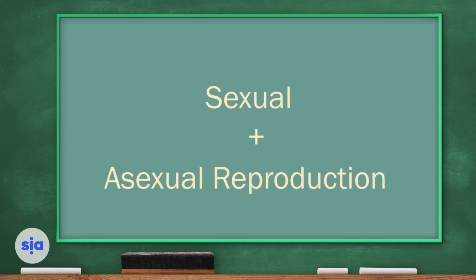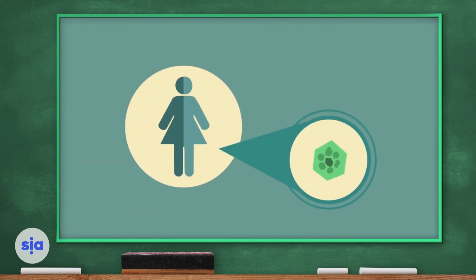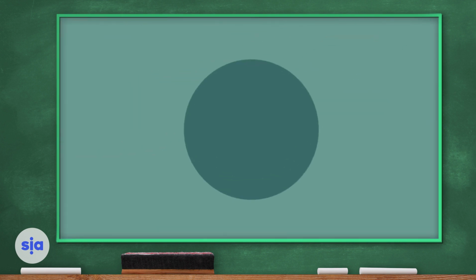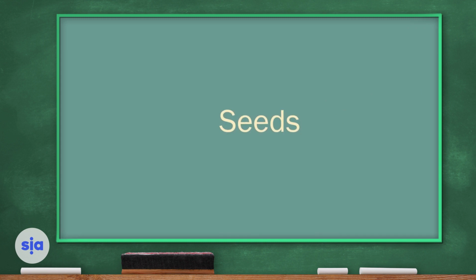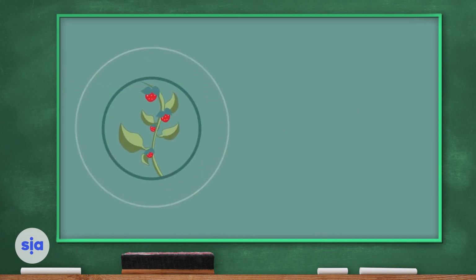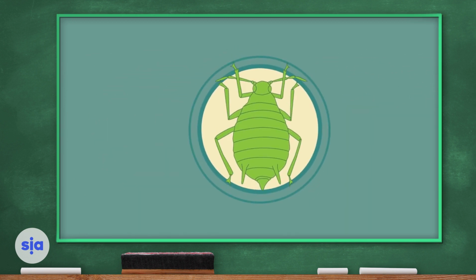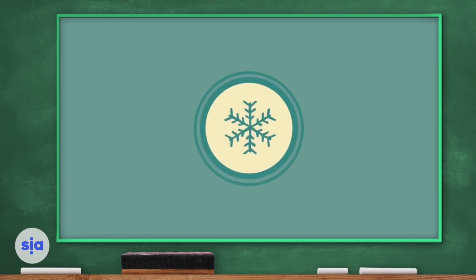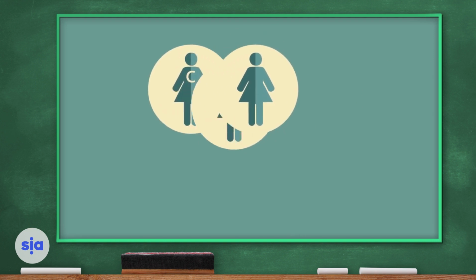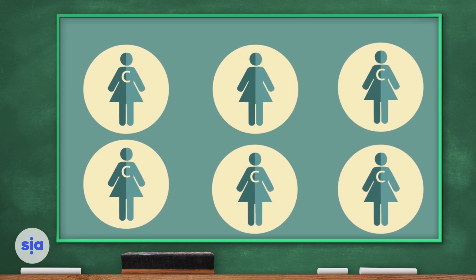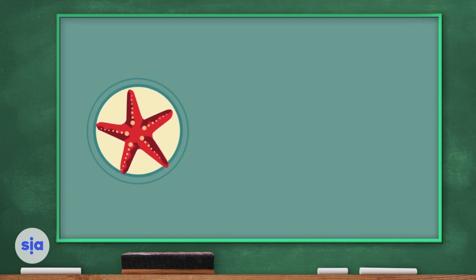Interestingly, some organisms can combine both sexual and asexual reproduction depending on the circumstances. Malarial parasites reproduce asexually in the human host, but sexually in the mosquito. Many fungi reproduce asexually by spores, but also reproduce sexually to give variation. Many plants produce seeds sexually, but also reproduce asexually by means of runners, such as the strawberry plant, or bulb division, such as daffodils. And even the aphids alternate between sexual and asexual reproduction, asexually in the spring and summer, and then sexually in the winter, as the eggs can survive the cold better. So there we have asexual reproduction. It only requires one parent, meaning population can grow very quickly, and everyone is a clone of one another. It is more commonly seen in plants and bacteria, but can also occur in simple animals like starfish, aphids, and hydra.